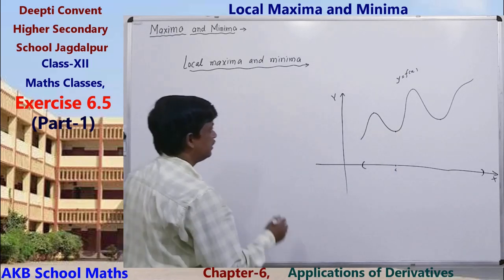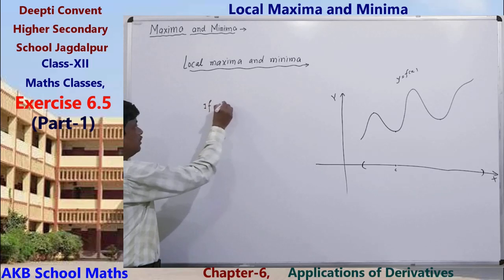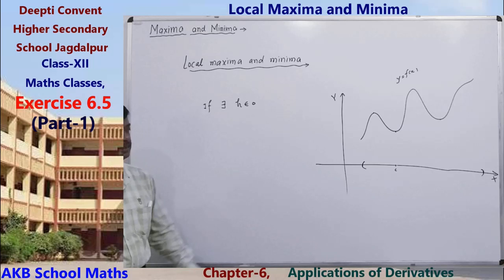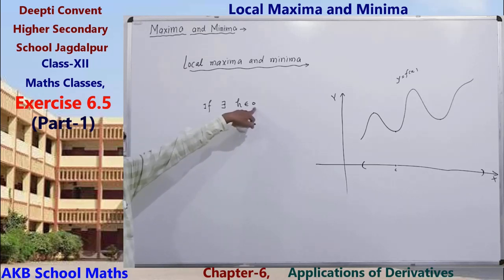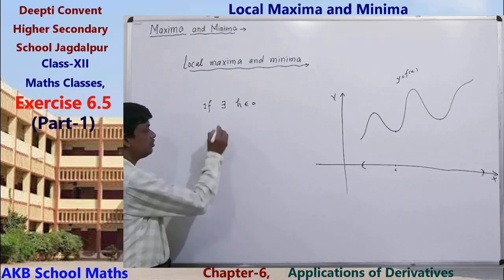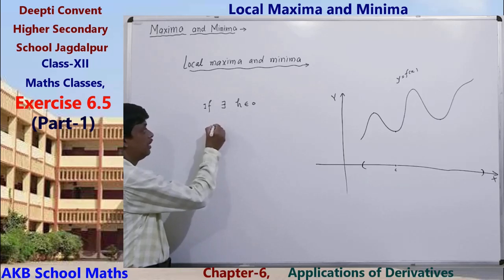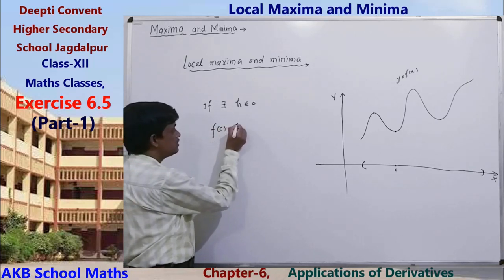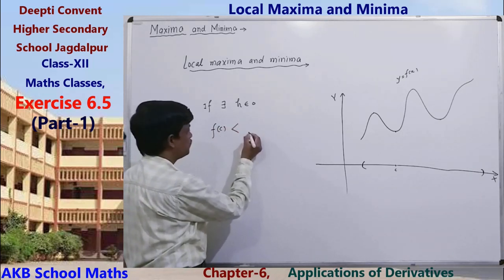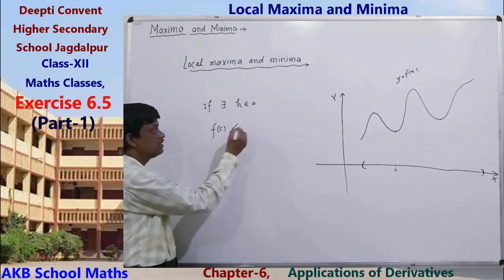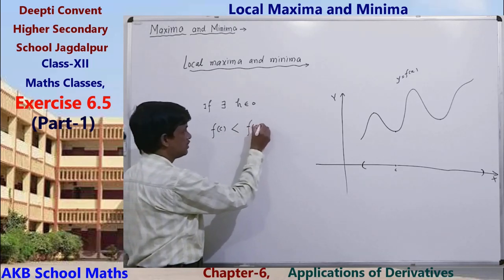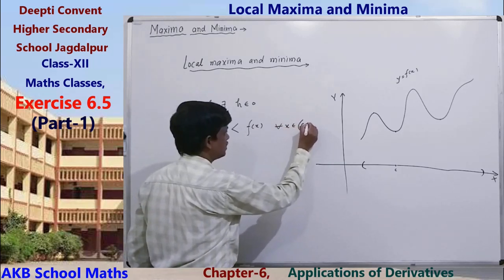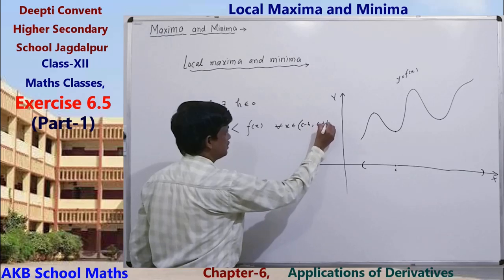That is, if there exists h greater than 0 such that f(C) is less than f(x) for all x belonging to (C minus h, C plus h).